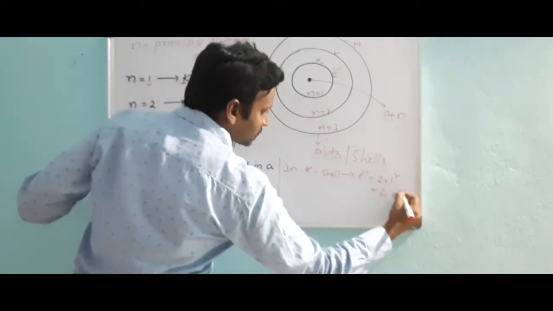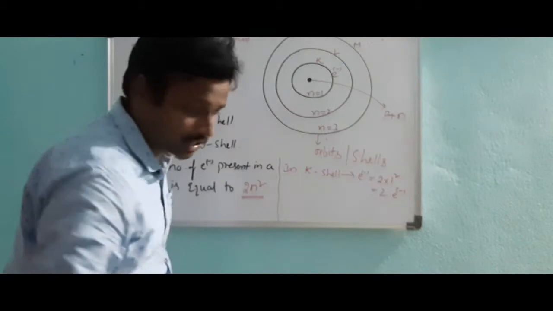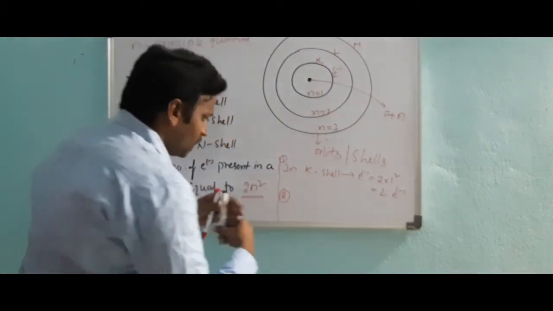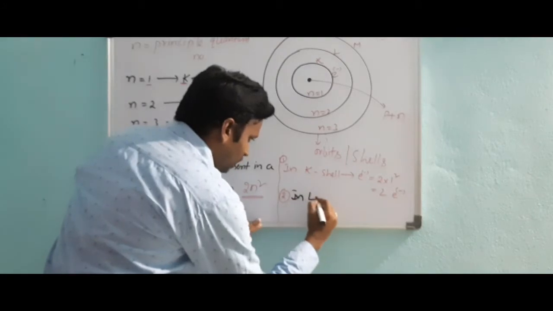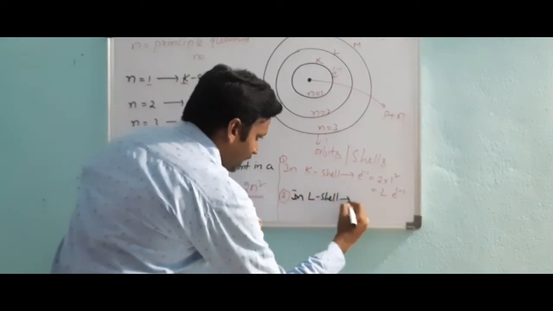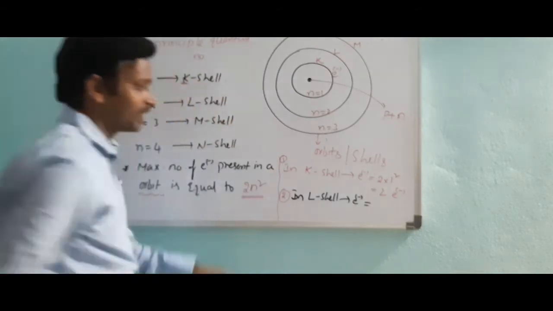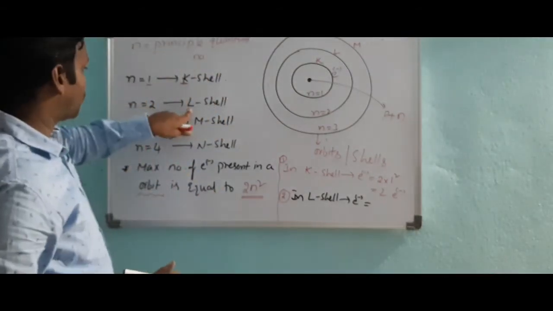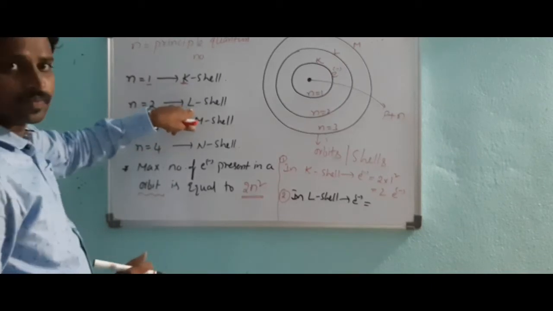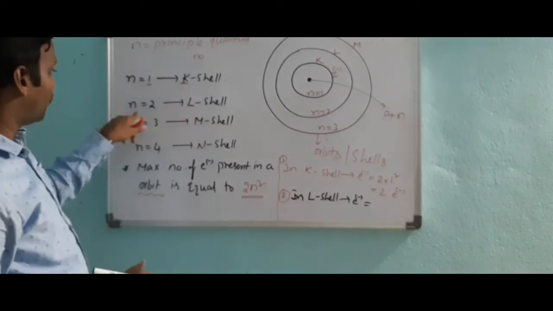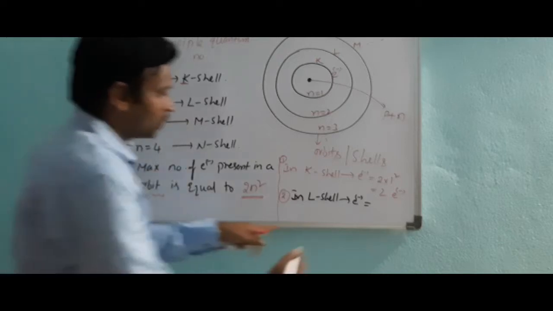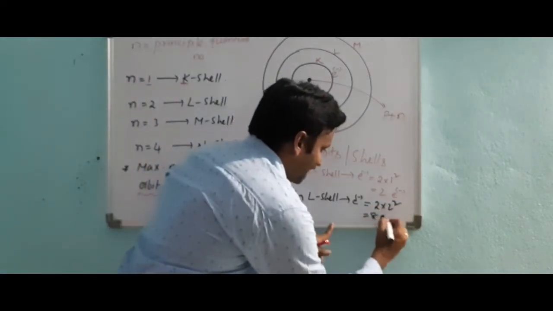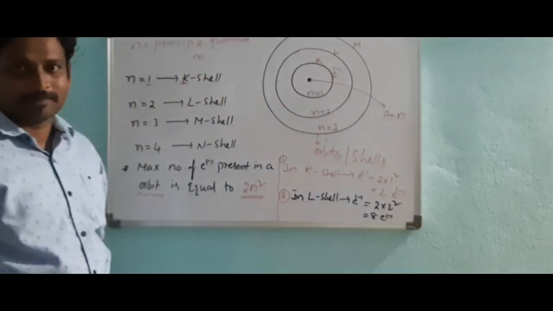Certainly 2 electrons are present in K shell. So next one is L shell. How many electrons are present? Number of electrons in L shell. Here L shell means n value how much? 2. So the answer is 2 into 2 square. That means 8 electrons are present.